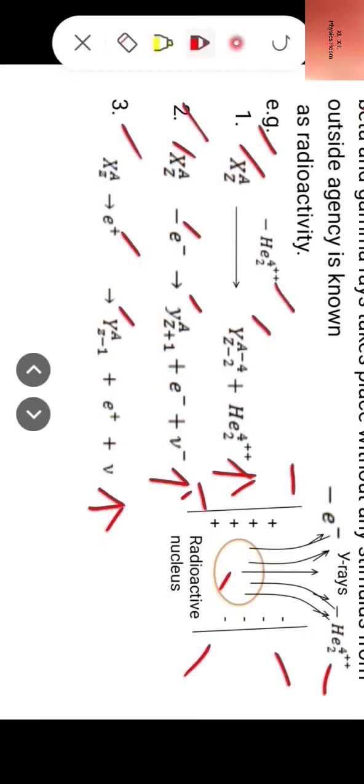And if it emits positrons, then these are also attracted by the negative plate. Then gamma rays, since gamma rays have no charge, come out straight. This is how we can imagine emission of alpha, beta and gamma rays.